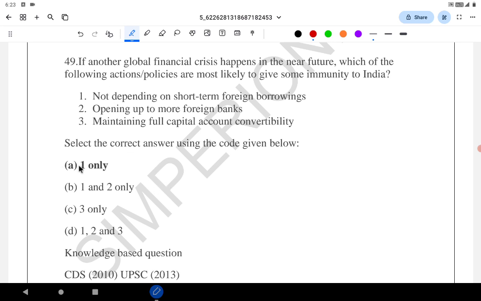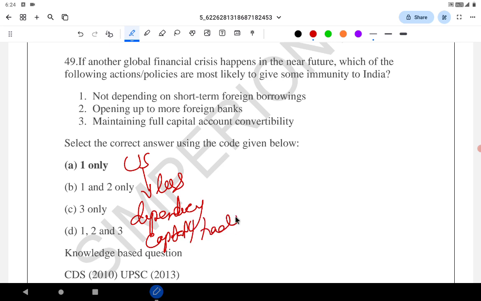If the crisis happens, say in the US, one of the ways India can remain less impacted or not impacted is less dependency, either for capital or for trade, on other countries, in this case the USA. So option 1: not depending on short-term foreign borrowings, correct?